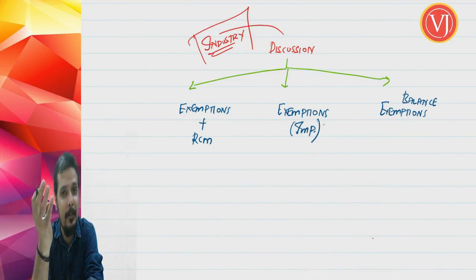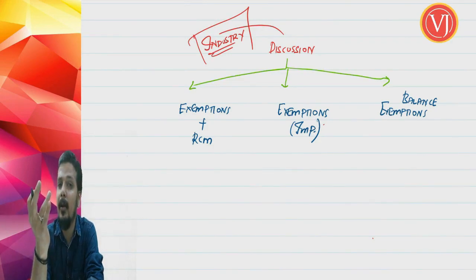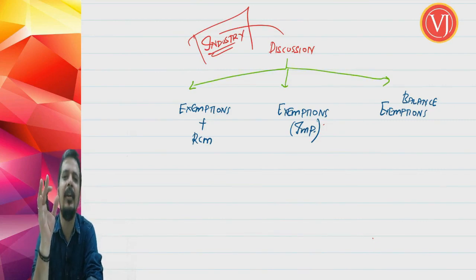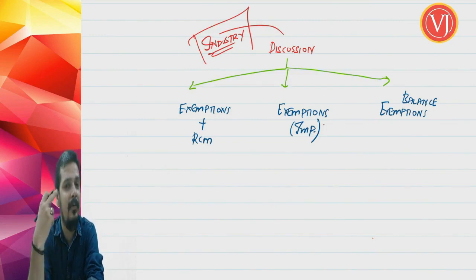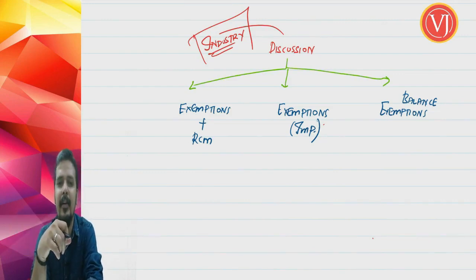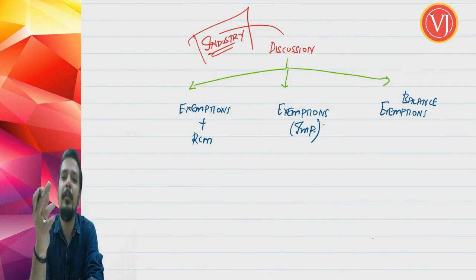We'll be discussing that specifically. The lengthy and important exemptions we will be discussing. All other exemptions will be small exemptions. Right, that is point number 1. And point number 2, you have to by-heart that. There's no conceptual understanding involved. Rather, you need not even by-heart that, you have to be familiar with that. So you have to go through it once or twice. And we have a lot of conceptual examples even for the balance exemptions. And third, they are not so important for exams.